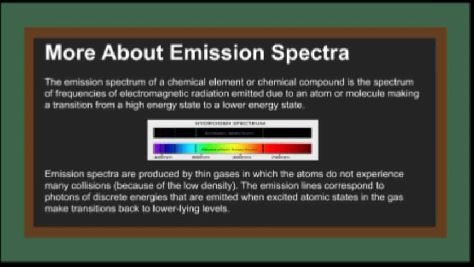This is the figure that shows us the hydrogen emission spectrum and hydrogen absorption spectrum. Emission spectra are usually produced by thin gases because they do not experience many collisions, as they have a lower density. In emission spectra, we can see bright lines on a dark background. These bright lines refer to photons of discrete energies that are making transitions from a higher energy level to a lower energy level.